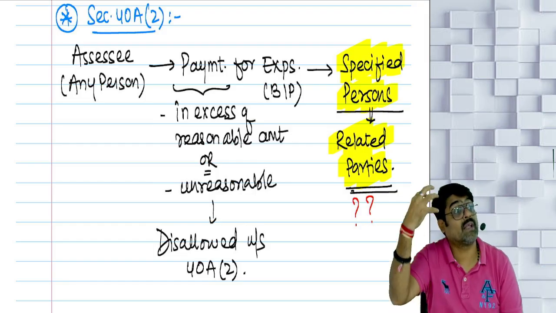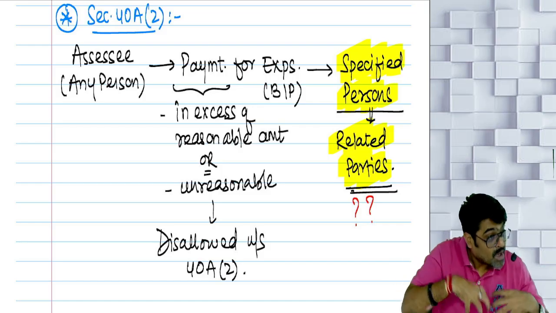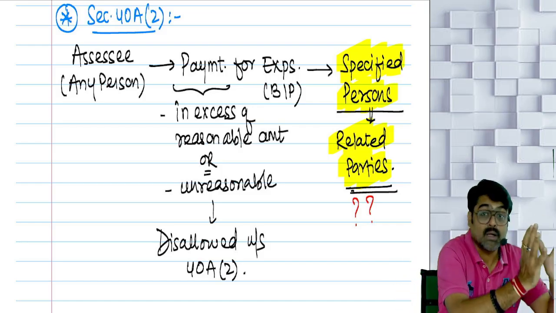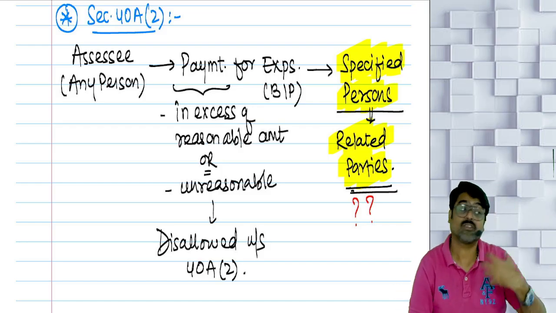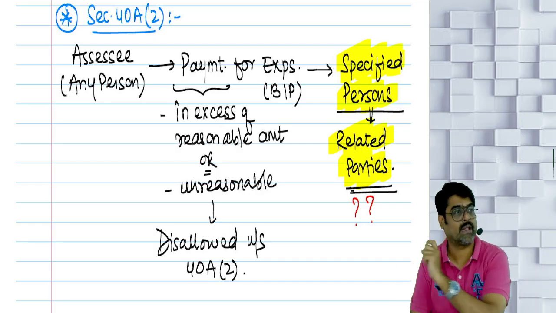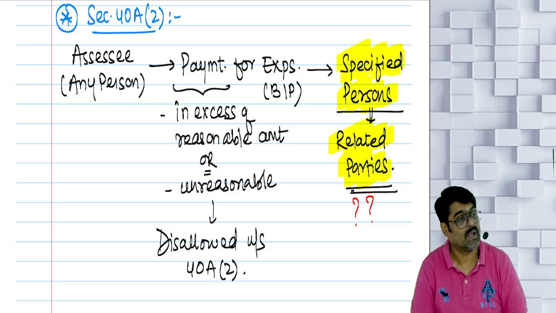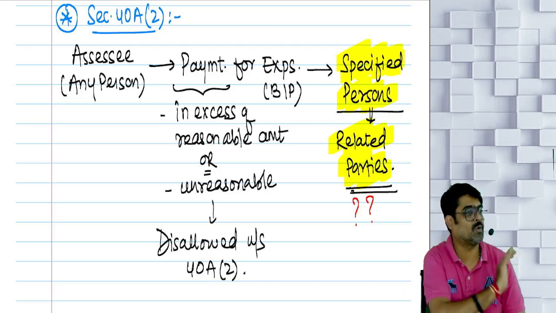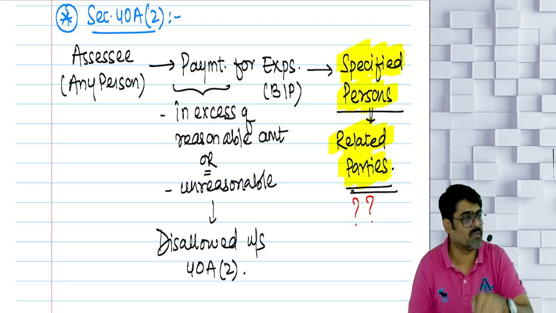Various other things he will keep in mind to determine how much amount I should have paid for this expense, how much expense I should have incurred. If he comes to know that I should have paid only 20,000 and I'm paying 1 lakh, immediately he will add back 80,000 to my profits by applying the provisions of 40A(2).